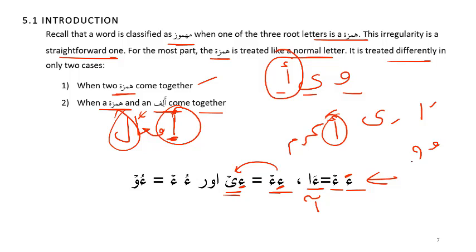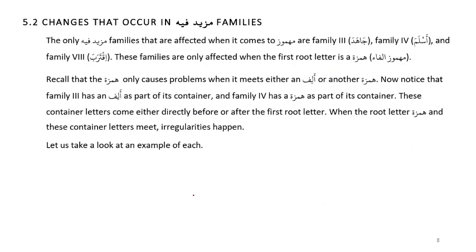Wow. Exactly. So when you have a hamza with a dhamma followed by another hamza, then this becomes u. All right. So basically a, e, u. This is like the standard English vowels. All right. This will make sense as we go through.